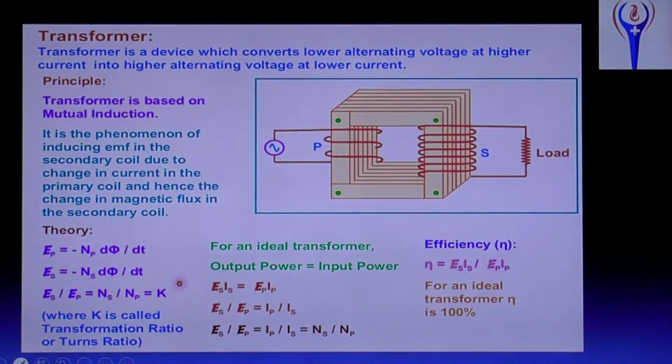Transformer. We already discussed the transformer slightly in the previous chapter, and here we will discuss it once more. A transformer is a device which converts lower alternating voltage at higher current into higher alternating voltage at lower current. Simply, what is a transformer? It transfers low voltage to high voltage or high voltage to low voltage.